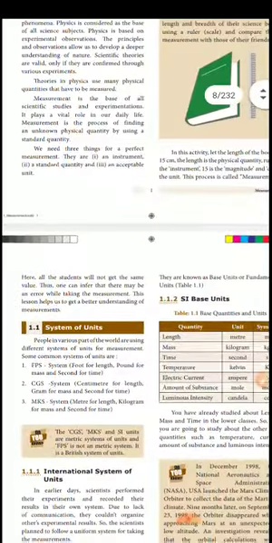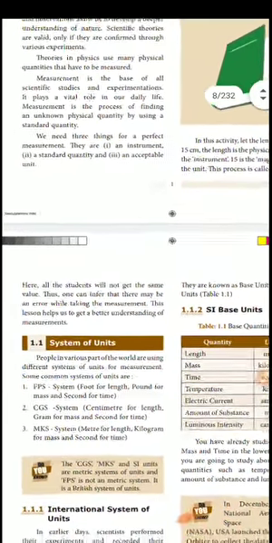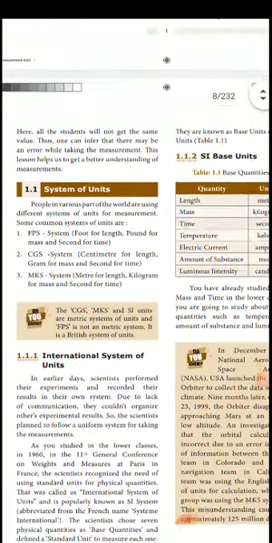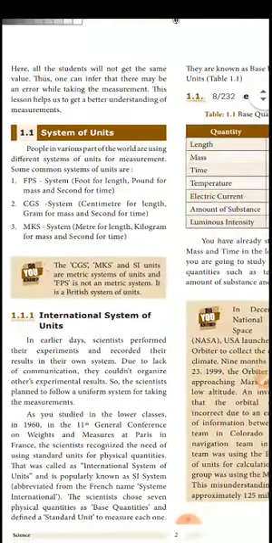Here, all the students will not get the same value, because it may be different. Thus one can infer that there may be an error while taking a measurement. This gives you a better understanding of measurement.